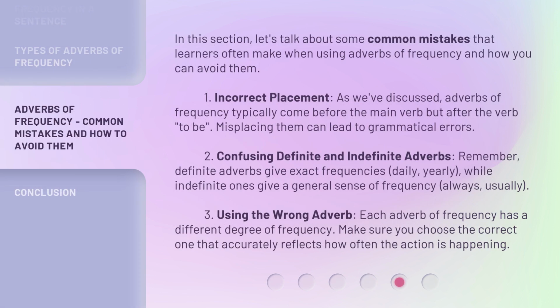In this section, let's talk about some common mistakes that learners often make when using adverbs of frequency and how you can avoid them. 1. Incorrect placement. As we've discussed, adverbs of frequency typically come before the main verb but after the verb to be. Misplacing them can lead to grammatical errors.